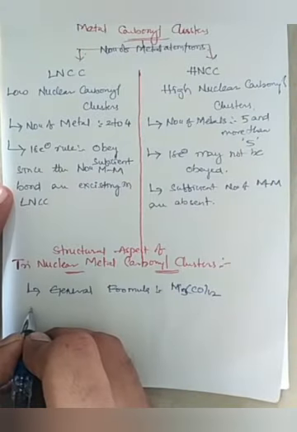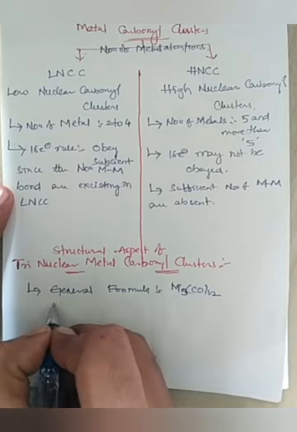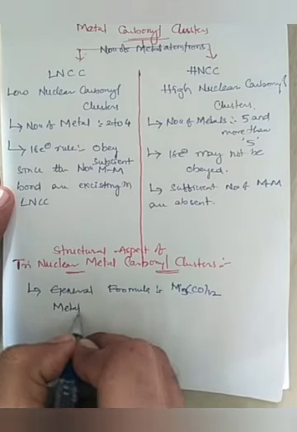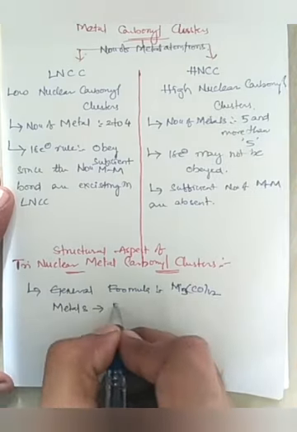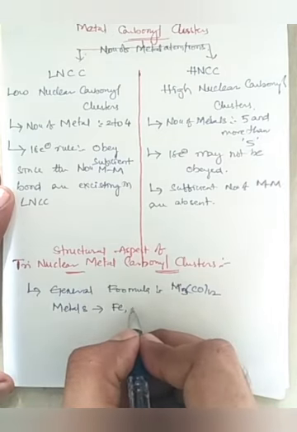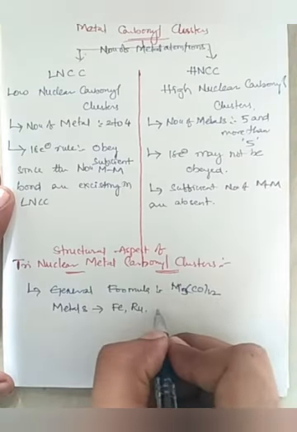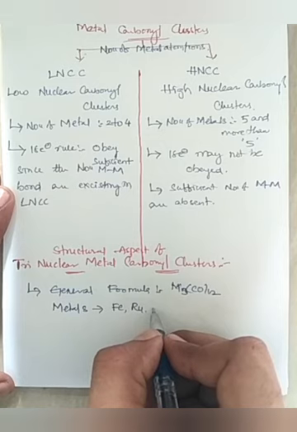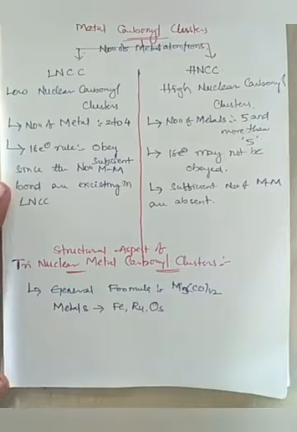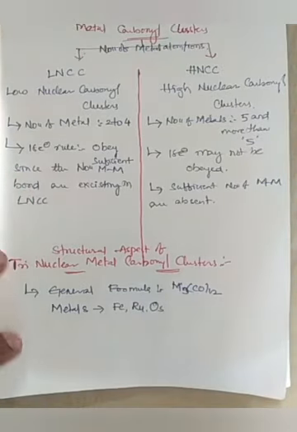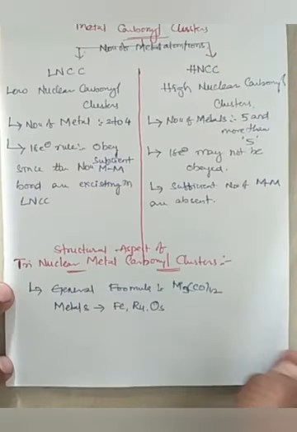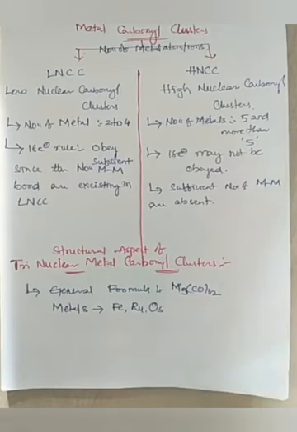These are formed by the iron group metals: iron, ruthenium, and osmium. These three metals form the trinuclear metal carbonyl clusters.